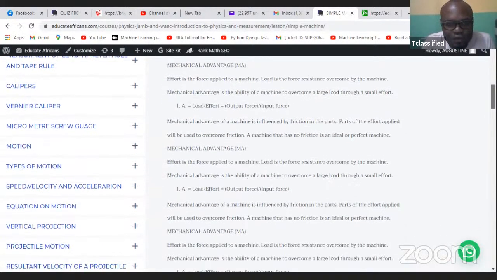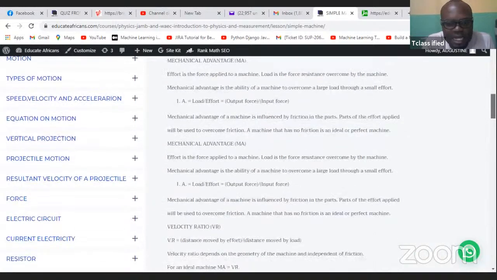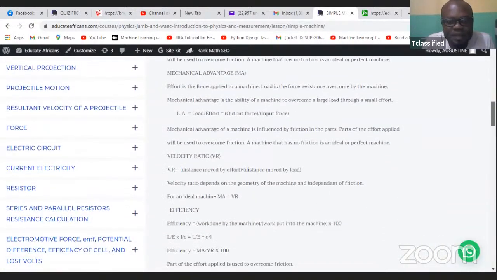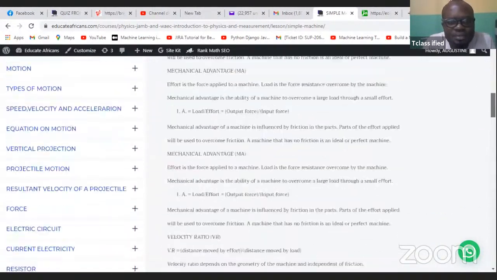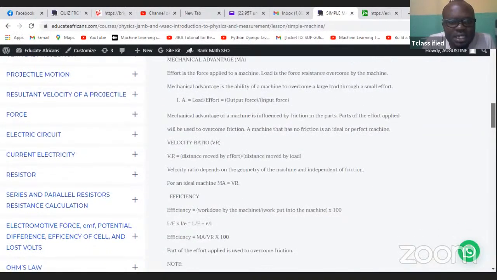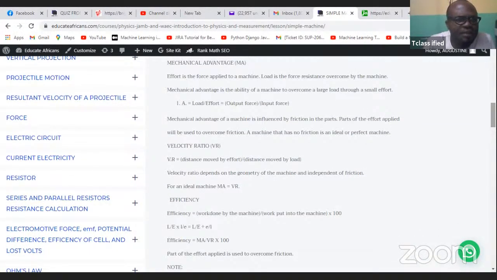Okay, let's move forward, okay? So what is mechanical advantage, MA? We repeated them, that's why I'm scrolling down, okay? So what is mechanical advantage? I hope the notes is clear. You guys can see them very well from there. Oluwaseyi, Buchi, can you see the notes that I'm scrolling?